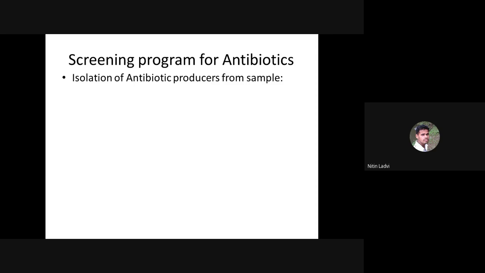the isolation of antibiotic producers from different types of samples. Obviously, soil is the most commonly used type of sample as far as the isolation of antibiotic producers is concerned. So there we start with the screening program with one of the common techniques that is very simple and common in its use. So which is that technique that we commonly use for the isolation of antibiotic producers from the given samples?